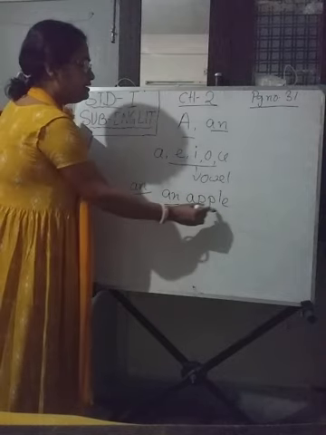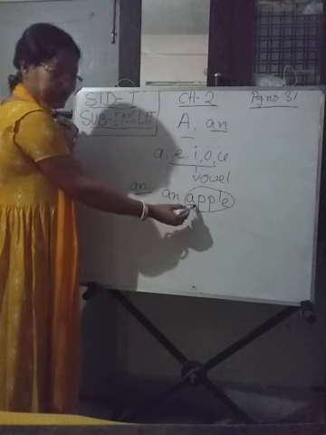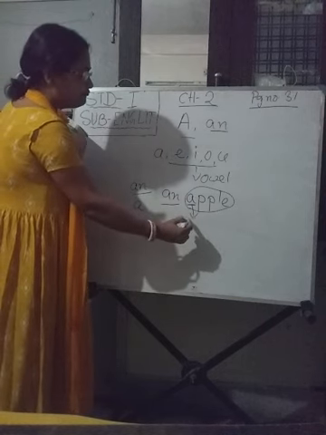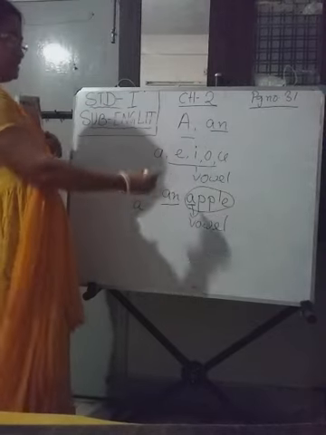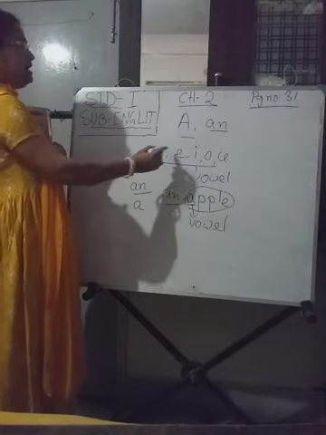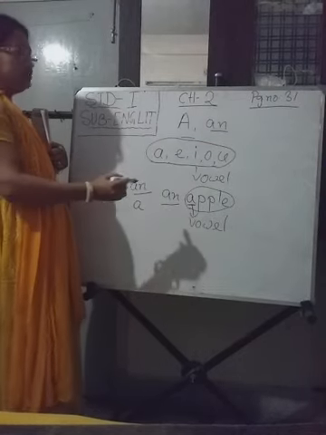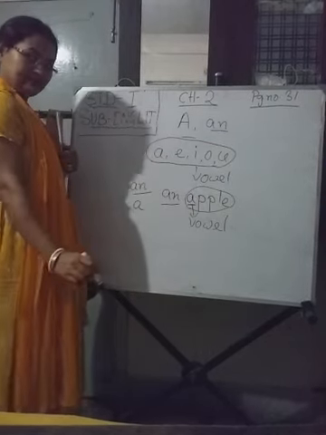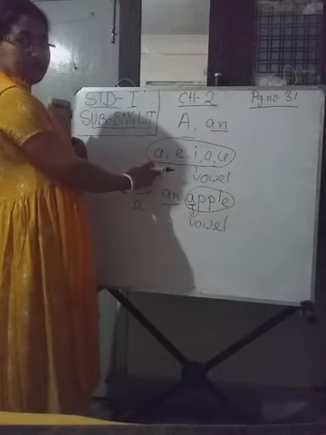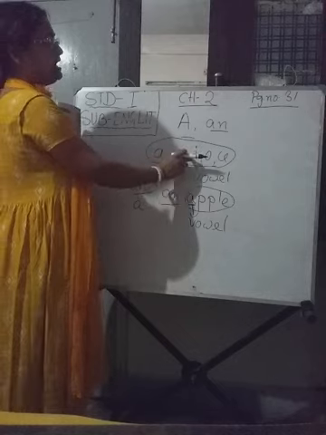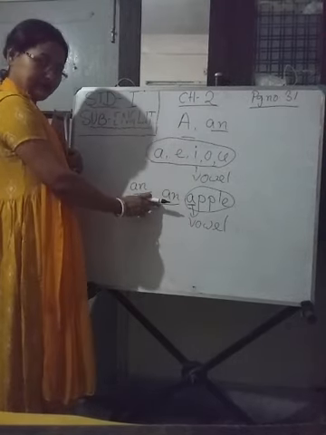Because this word apple begins with the letter A, which is a vowel. As we know, A, E, I, O, U, these 5 alphabets are known as vowels, and the rest are consonants. So whenever we begin a word with A, E, I, O, U, before that we put an.